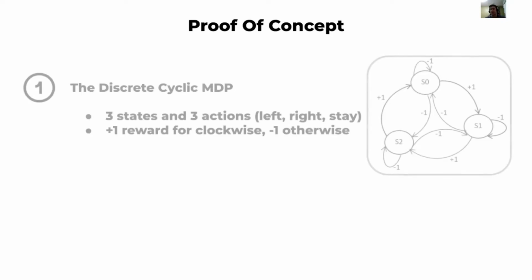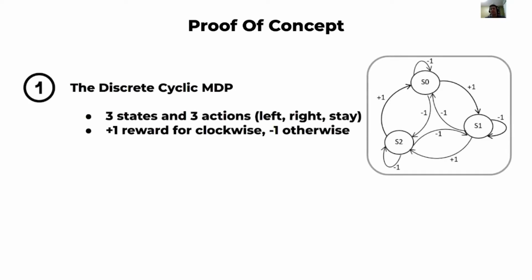So let's explore and verify the problems of evolutionary reinforcement learning agents in a small toy example setting. Consider the discrete cyclic MDP process, which consists of only three states, S0, S1, and S2. The agent starts in state S0 and has three possible action choices: to either go left, go right, or stay.